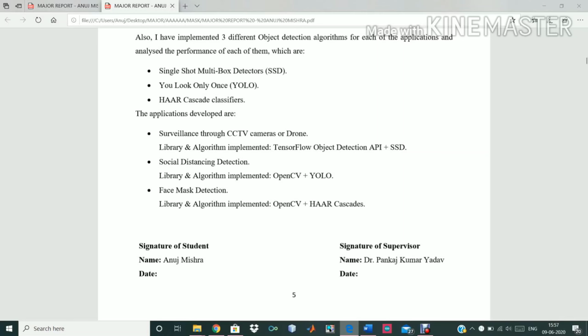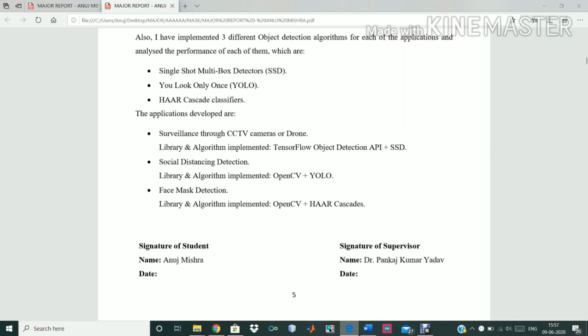So here we have a brief description. In the first application, surveillance through CCTV cameras or drone, I have used the SSD algorithm, and the library used for this was TensorFlow Object Detection API.